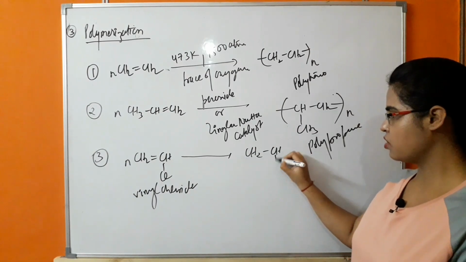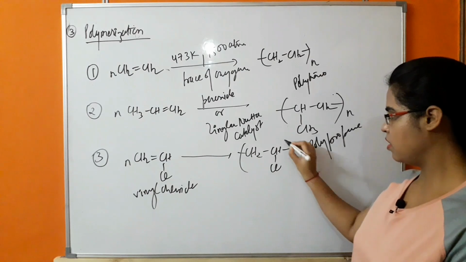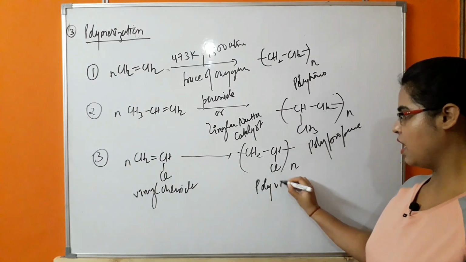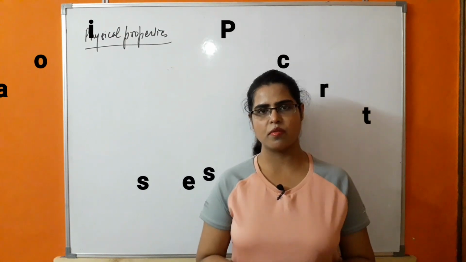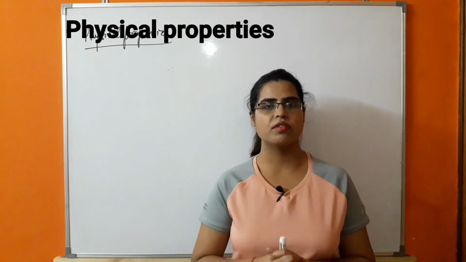CH2, CHCl, polyvinyl chloride. Now the next property which we are going to study in alkenes is the physical properties.